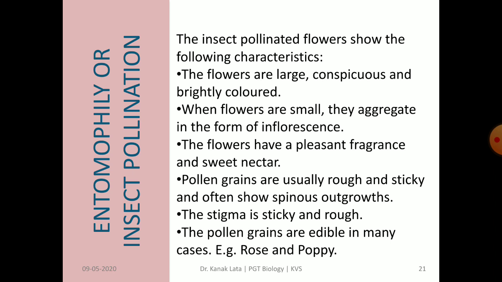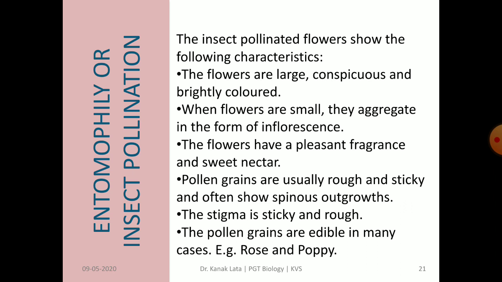The insect pollinated flowers are conspicuous and brightly colored, unlike water and wind pollinated flowers. Here the flowers are large and brightly colored. When flowers are small, they are aggregated in the form of inflorescence. Inflorescence you have read in class 11, that is the cluster or group of flowers in a group.